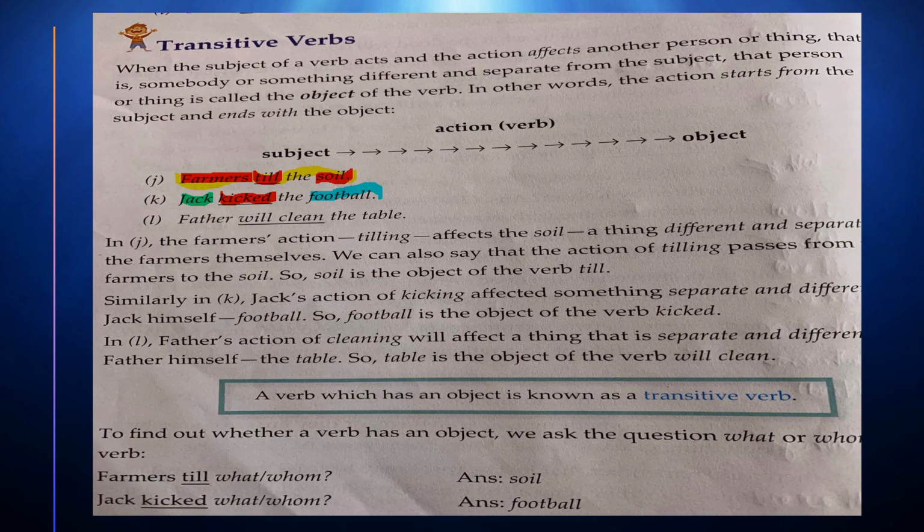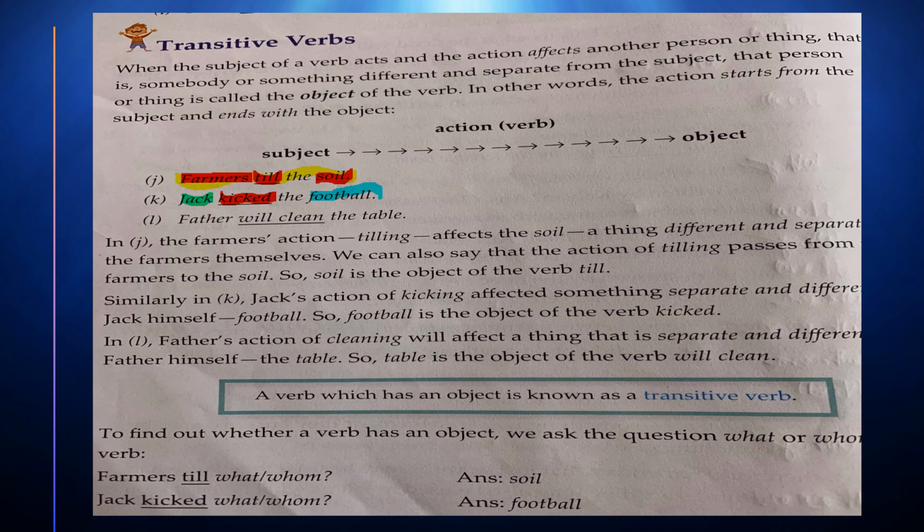And what are you supposed to do after the verb? After the verb, you have to ask this question. You are not supposed to ask what and whom before your action, meaning before the verb. The farmer tills; see, after till they asked what or whom. Jack kicked; again they asked what or whom after this verb or action.